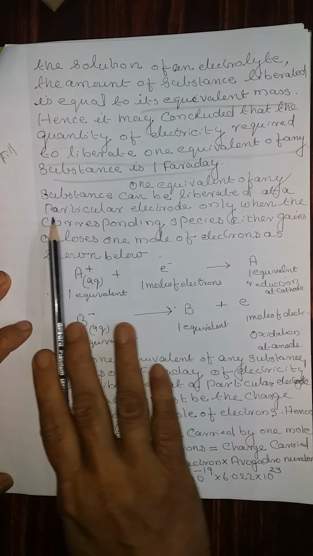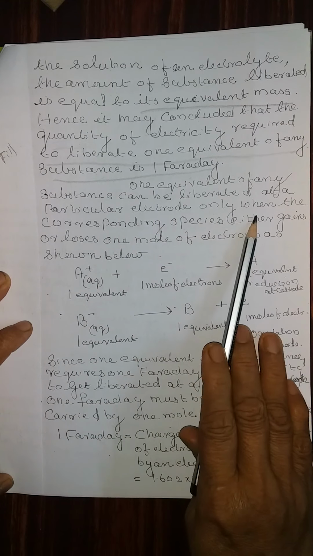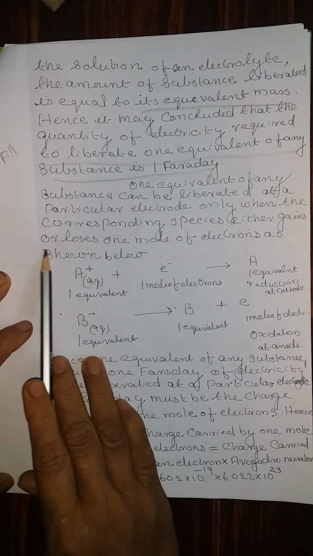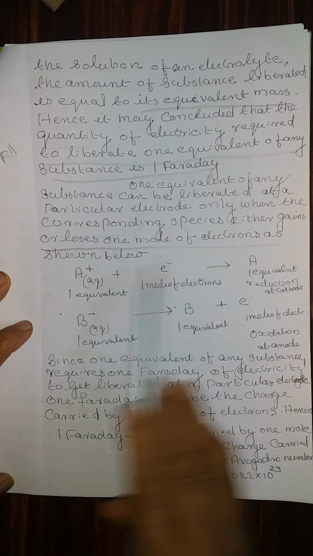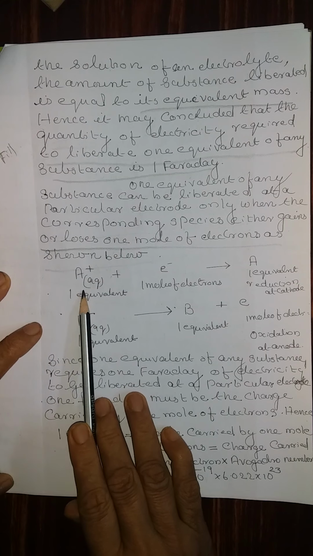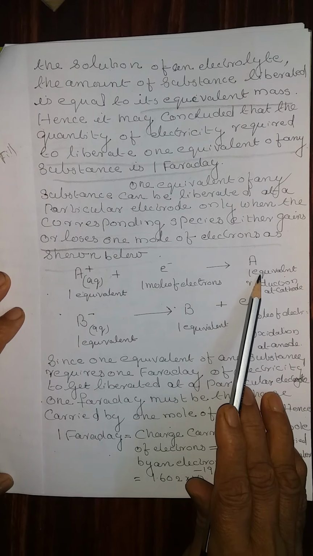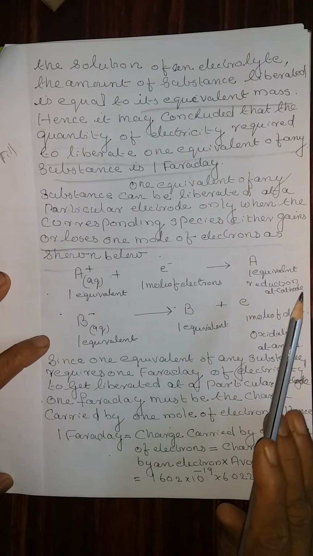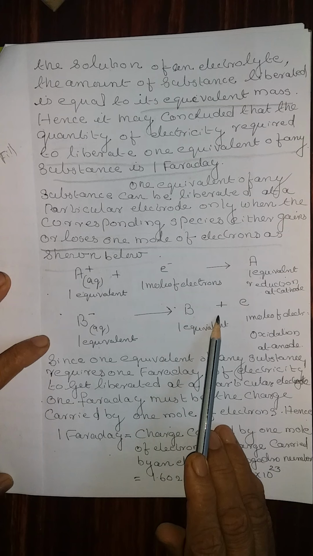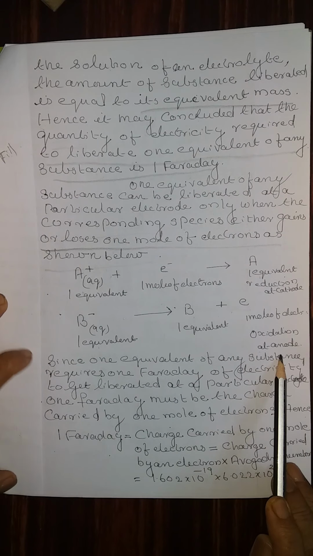1 equivalent of any substance can be liberated at a particular electrode only when the corresponding species either gains or loses 1 mole of electron, as shown below. If A+ aqueous accepts 1 electron and gets converted to A, that is reduction, or B- aqueous is converted into B with the liberation of 1 electron, that is oxidation at the anode.